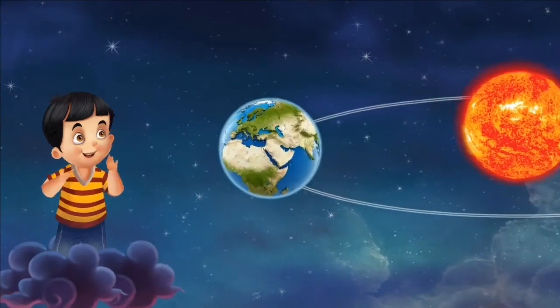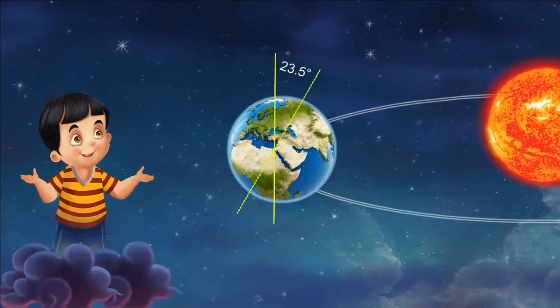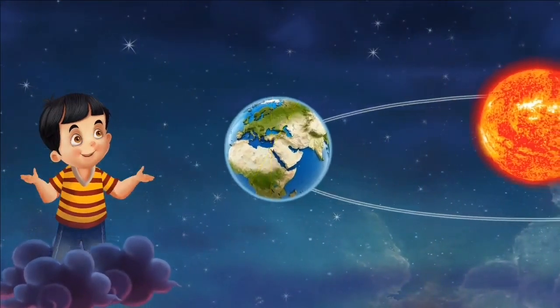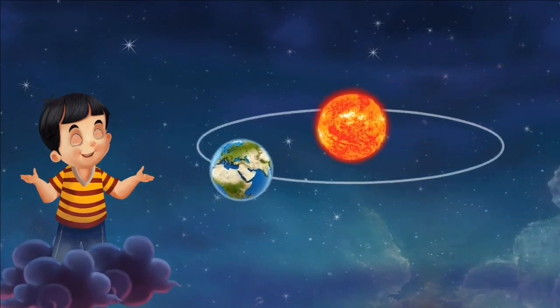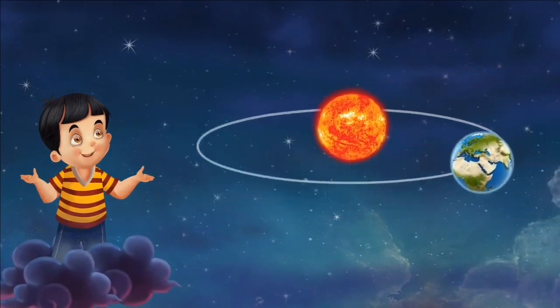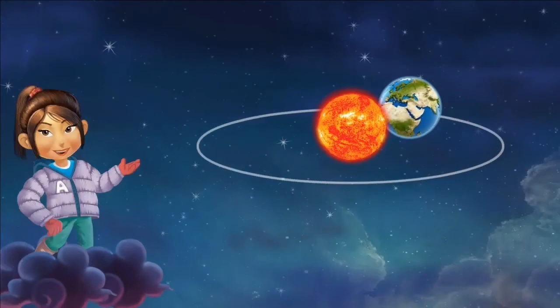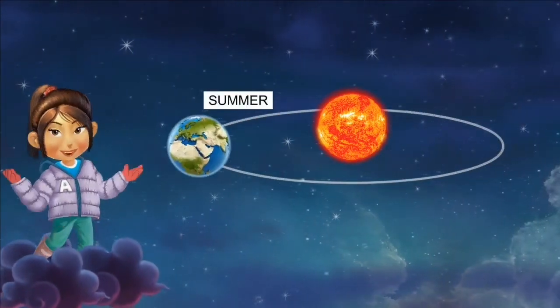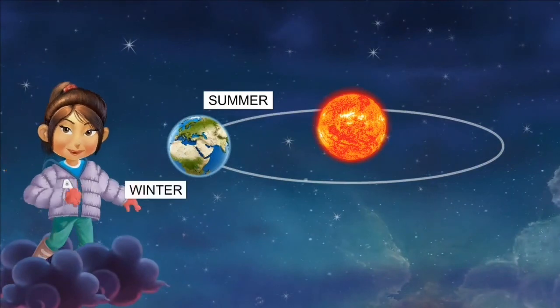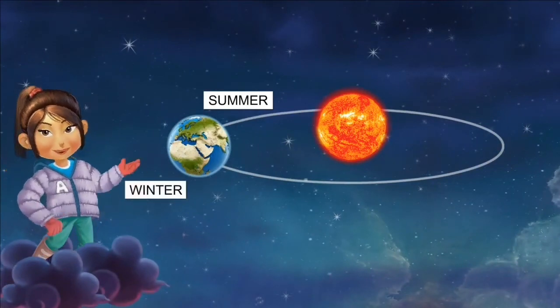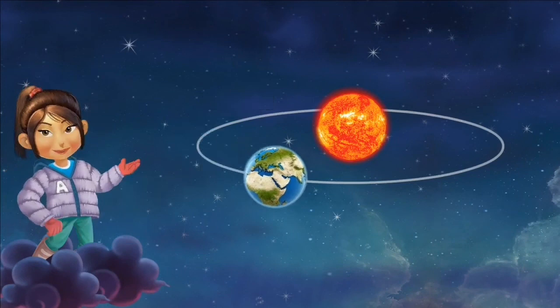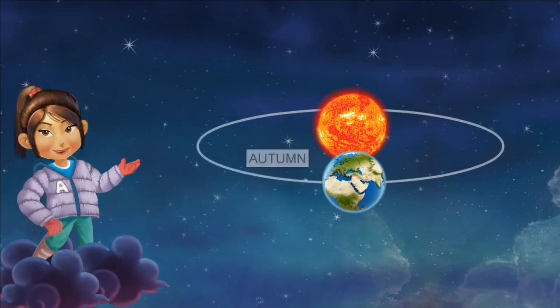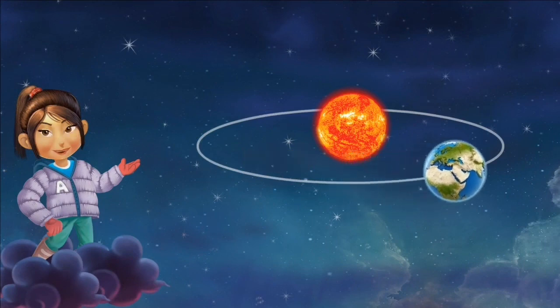This change in seasons is caused by the tilting of the earth on its axis and the revolution of the earth around the sun. When the northern hemisphere experiences summer, the southern hemisphere experiences winter and vice versa. Similarly, when the northern hemisphere experiences autumn, the southern hemisphere experiences spring and vice versa.